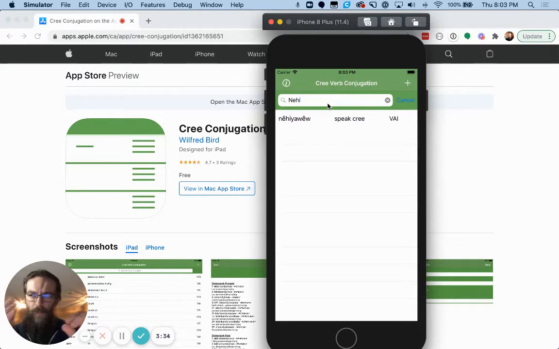So there's 4 different kinds of verbs, and I'm not going to get really deep into what they all are, but we'll talk about them just really quick. There are verbs that have to do with animate things, or generally speaking, living things, and there are verbs that have to do with inanimate things, or generally speaking, non-living things. Transitive means transferring an action, like I see it. There are 2 things there, me and the thing I'm seeing, or I see her, me and that person. But if it's just like I work or it is sunny, there's only the thing that's happening. There's no transfer. So those are intransitive.